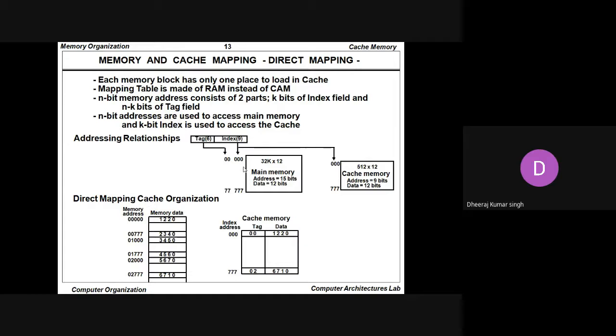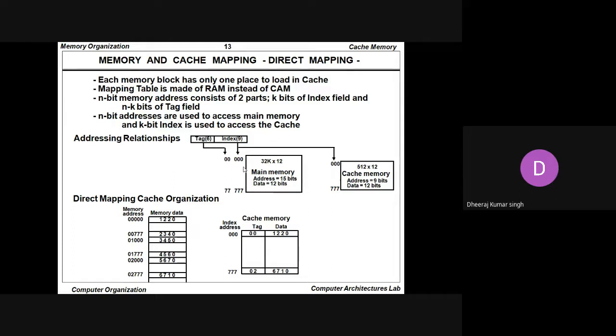The mapping table is made of random access memory instead of content addressable memory. The n-bit memory address consists of two parts: k bits of index field and n minus k bits of tag field. The n-bit address is used to access main memory, and the k-bit index is used to access the cache memory.